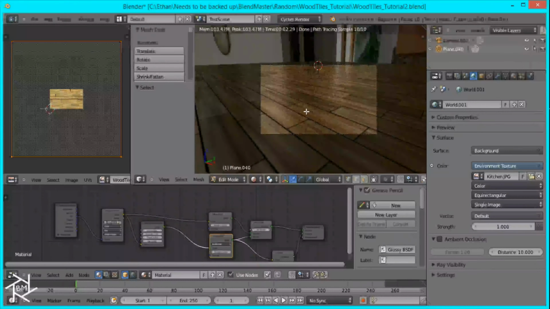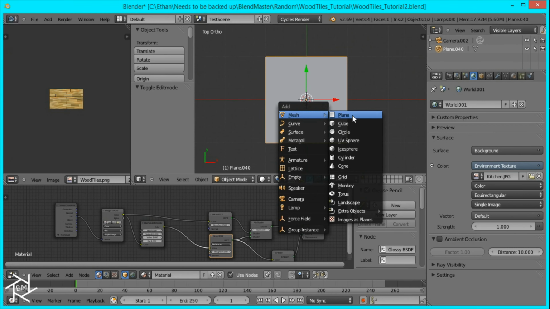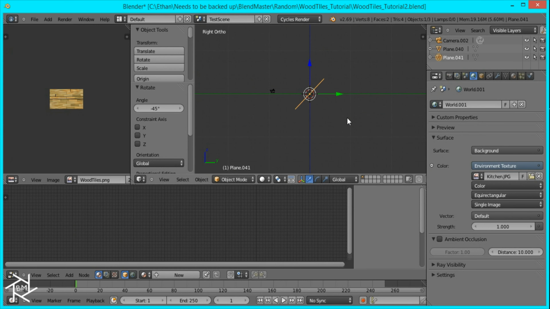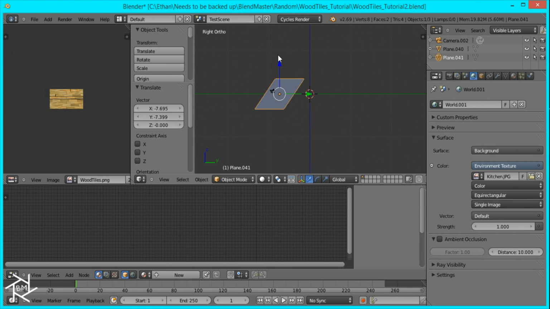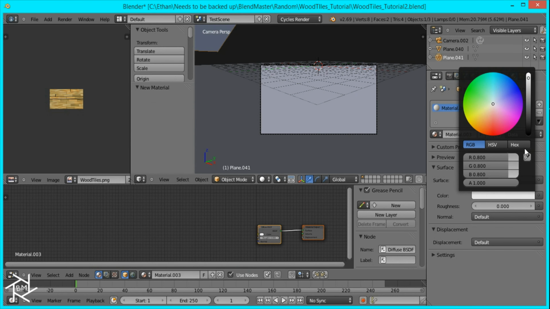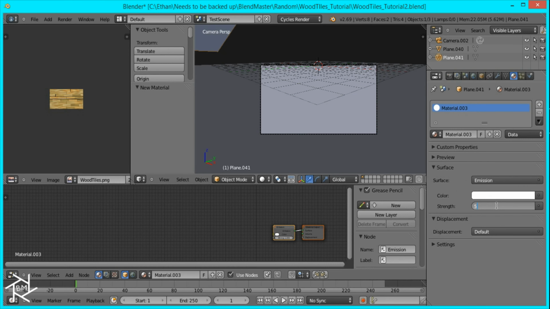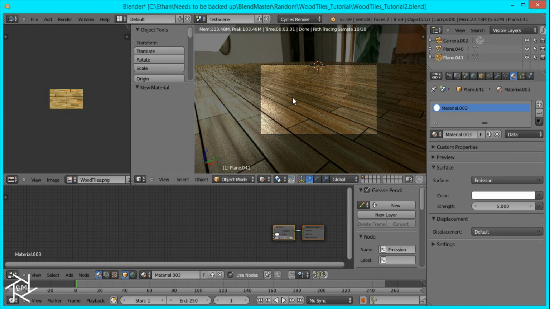Okay, and I'm just going to add another light, so I'm going to tab out of edit mode, add another plane, scale it by 5, rotate it by -45, rotate it by 45, and just position it right about there, move it up. And I'm just going to give that an emission shader, pure white color, and give it a strength of 5. Okay, and that's looking pretty good.